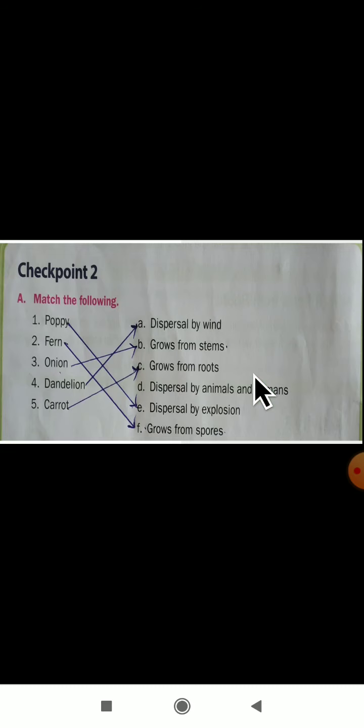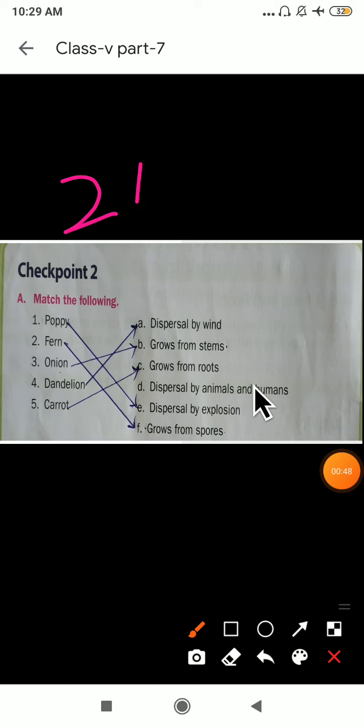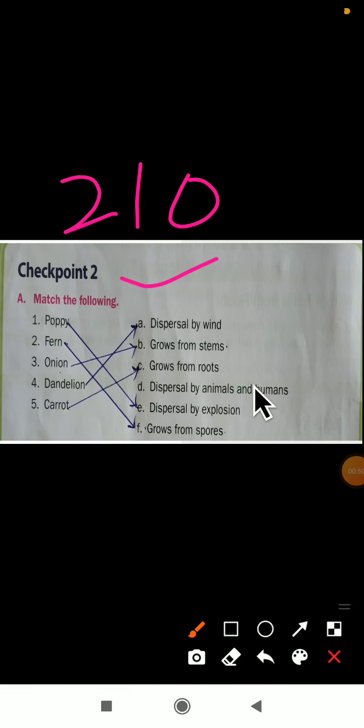See, dear students, in your page number 210, this Checkpoint 2 is there. Don't think about Checkpoint 1. There is no necessity to write Checkpoint 1. Only write this Checkpoint 2. I have solved it here, and I will tell you now how you have to write it. You have to write this in your science fair book.